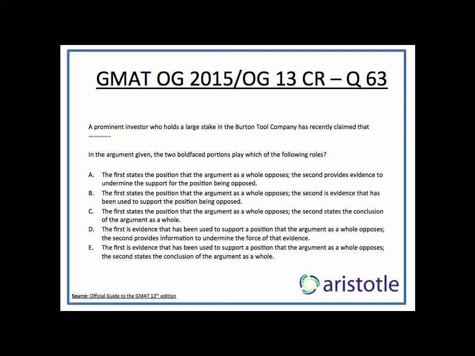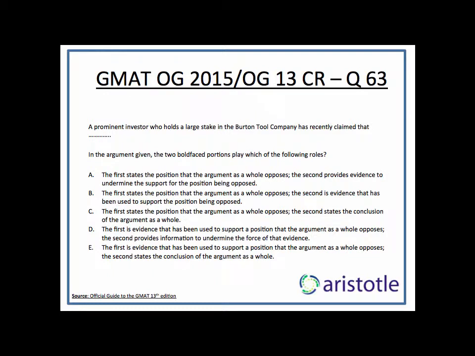So before going to the options, you have to make a prediction. As I said, the first bold part is the opinion of an investor. The second bold part is the conclusion of the argument, which is disagreeing with the first bold part. It's a pretty easy argument actually, pretty easy to understand, pretty easy to predict. So it shouldn't be very difficult to get to the answer. We will go through the options one by one, and you will notice that I will try not to read all the options completely. In options in which I realize the first part itself is wrong, I'm not going to bother with the second part.